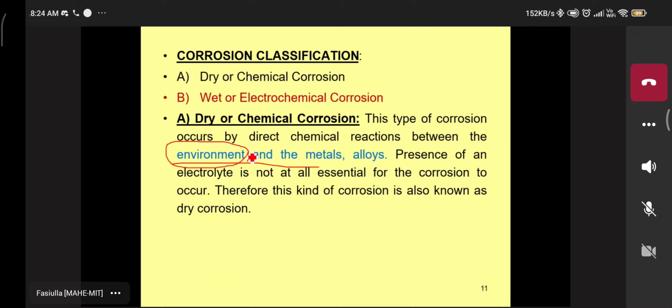Directly in the given atmosphere, different types of gases are available, moistures are available, they can attack the surface of the metal, then the metal starts corrosion. So my question is, now here the chemical reaction is done between the environment and the metal or alloys.